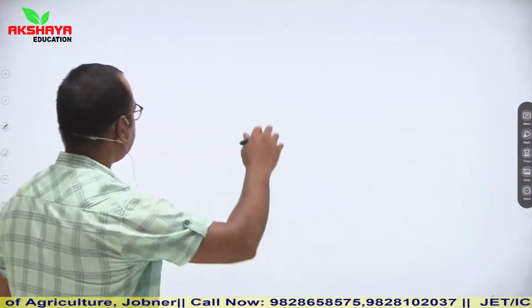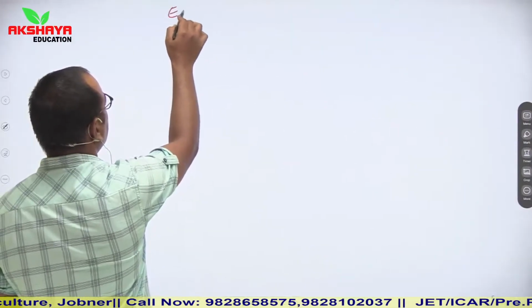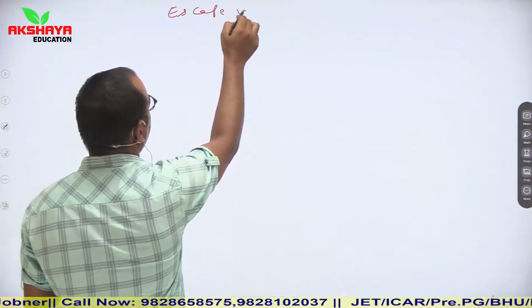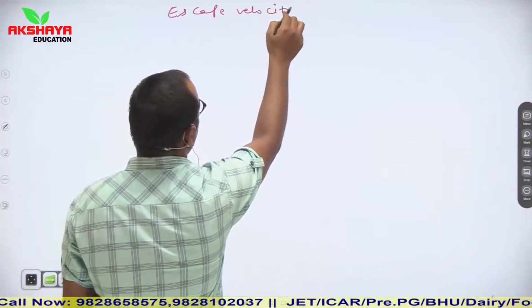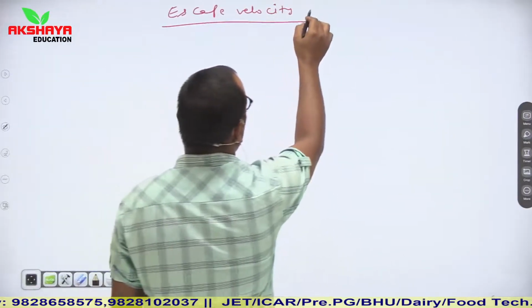Now see, escape velocity. So what is the escape velocity? The concept of escape velocity is quite simple.